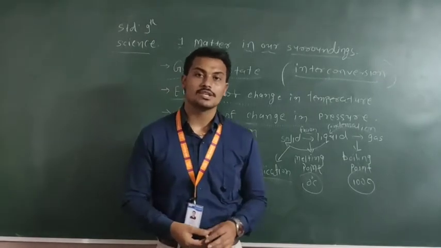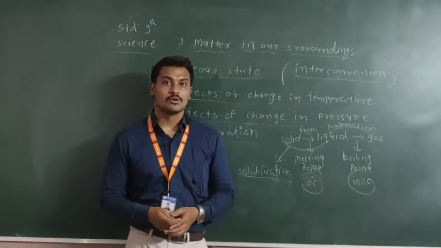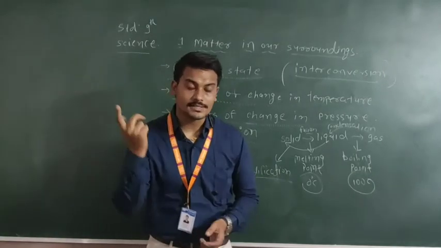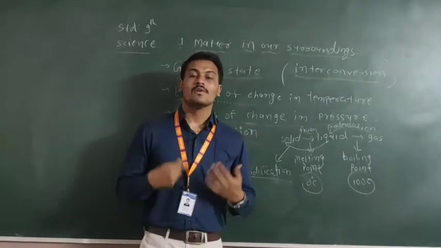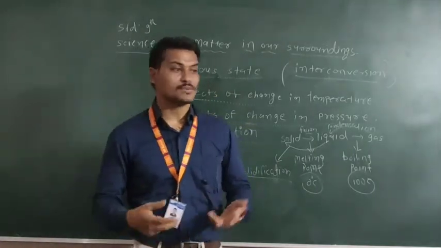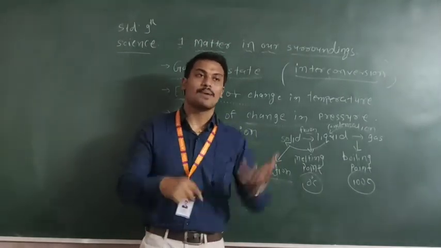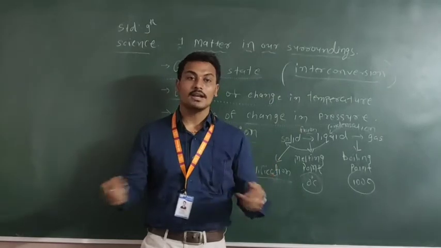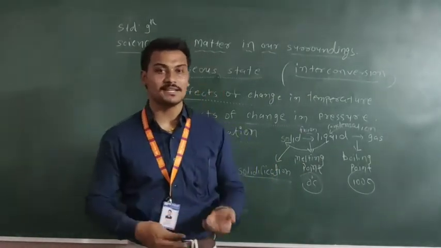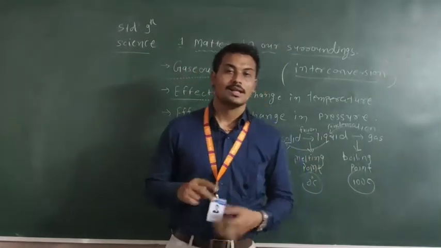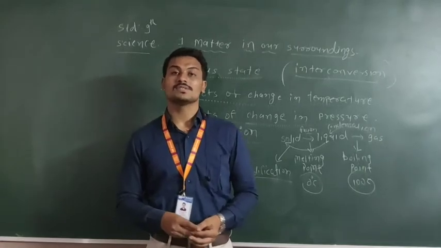On the other hand, here are two more examples. Why do we sprinkle water in summer days, on the terrace or in our garden? Why is it necessary? Because we feel a cool atmosphere: the sprinkled water is heated up by the sun and evaporates, taking heat from the atmosphere, so we feel cool. Second example: why do we prefer cotton clothes in summer?